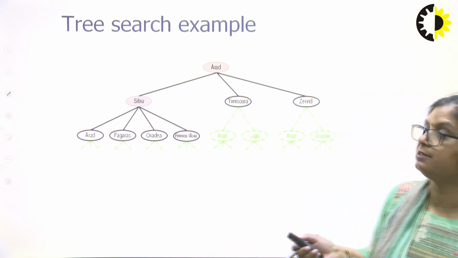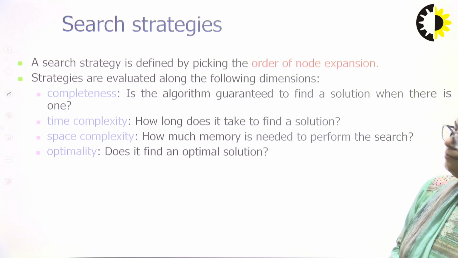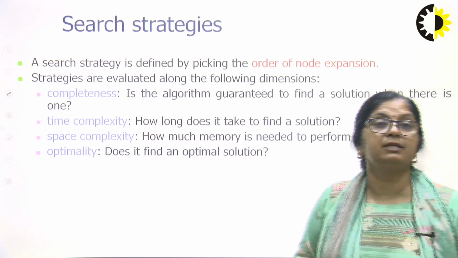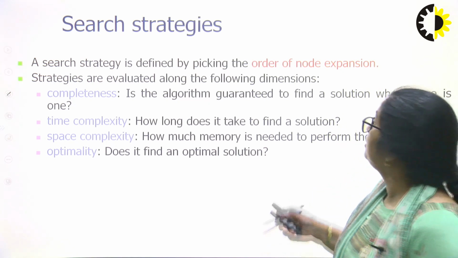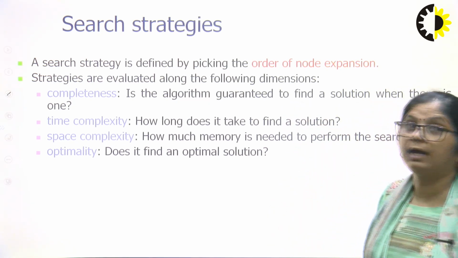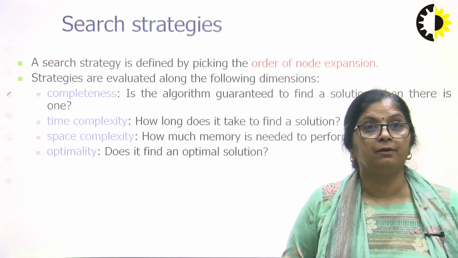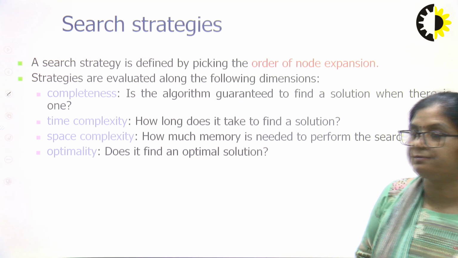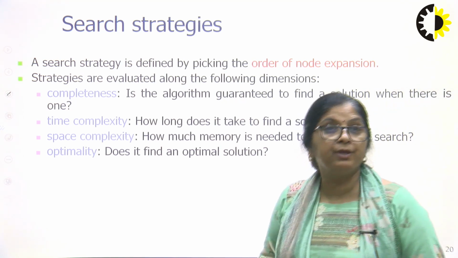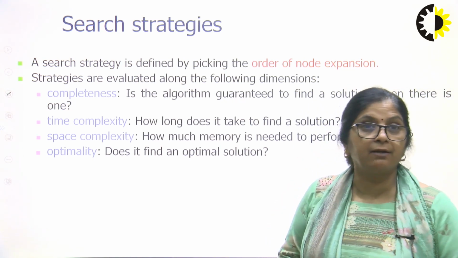A search strategy is defined by picking the order of node expansion. In what order will I do the expansion?